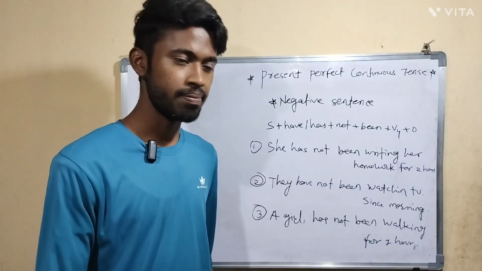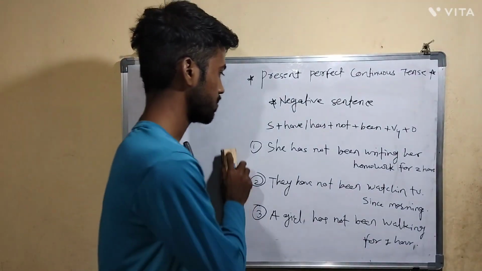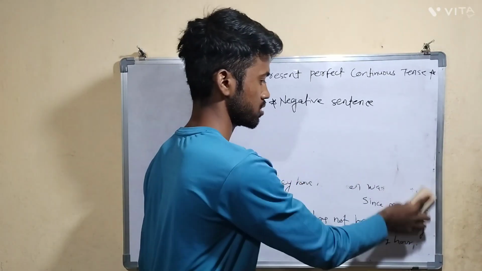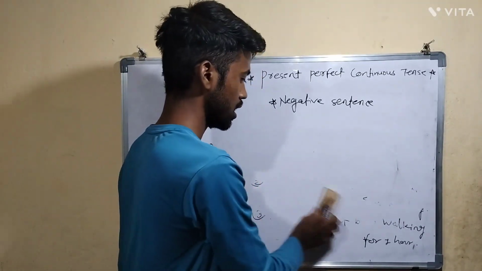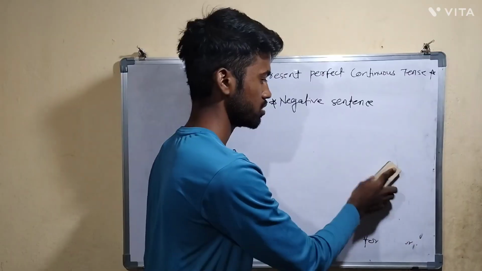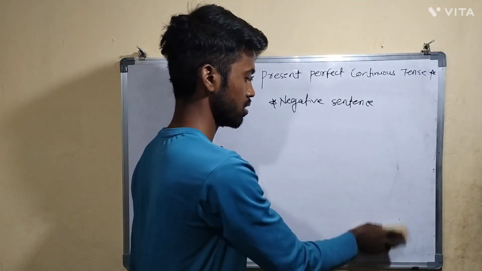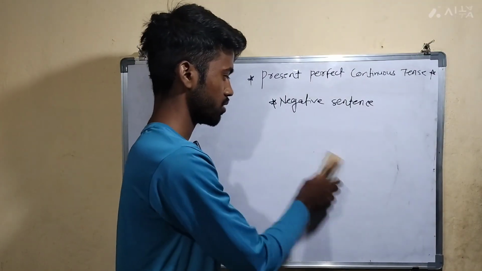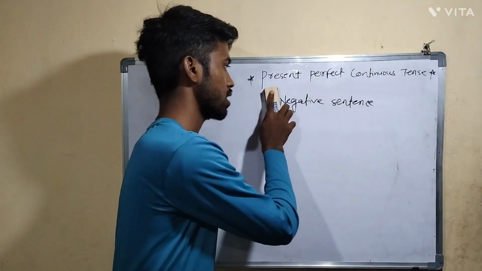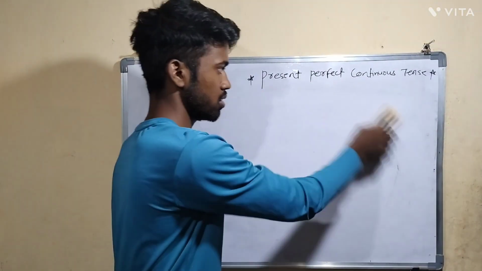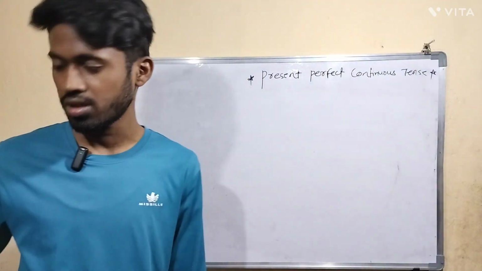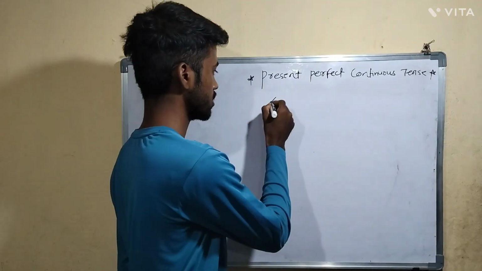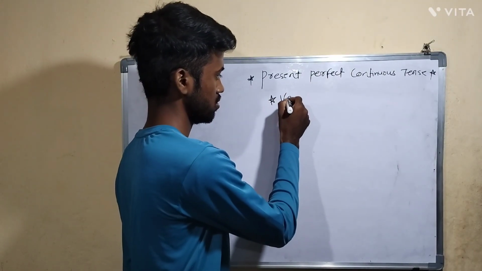Now, let's talk about verbal questions. Please tell me what is meant by a verbal question. Already we discussed in simple present tense, present continuous and present perfect tense, verbal questions and after that WH questions. So you have to tell me what is meant by a verbal question. There are two types of questions, right? Actually, there are three types of questions. The third type we will discuss in the last. First we will discuss the verbal question.